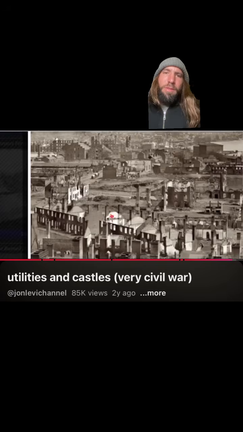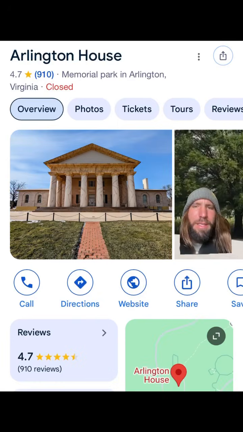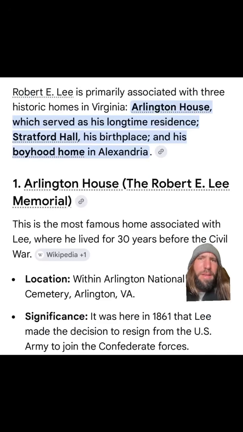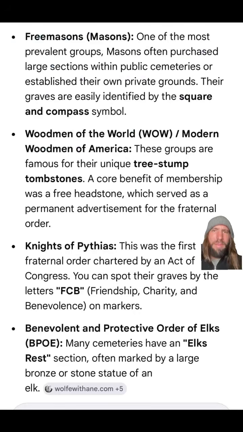The cities were mostly destroyed, and they were still mostly empty. Ghost cities with beautiful architecture and mud roads. This was supposedly Robert E. Lee's house, which became Arlington Cemetery. And many of these cemeteries are just used to hide what's beneath them. These are not benevolent factions.